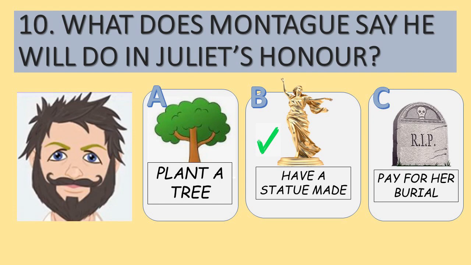Question number 10. What does Montague say he will do in Juliet's honour? He talks about having a golden statue made in her honour.